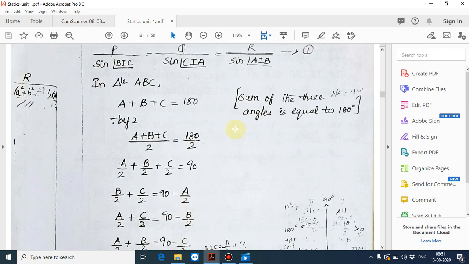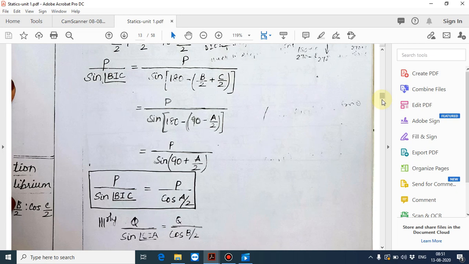Next, you see P by sine angle BIC. What will you get? P by sine of 180 minus, you see the diagram, you will understand. For angle BIC, how will you get it? B by 2 plus C by 2. So 180 minus B by 2 plus C by 2, because the sum of the angles is 180.